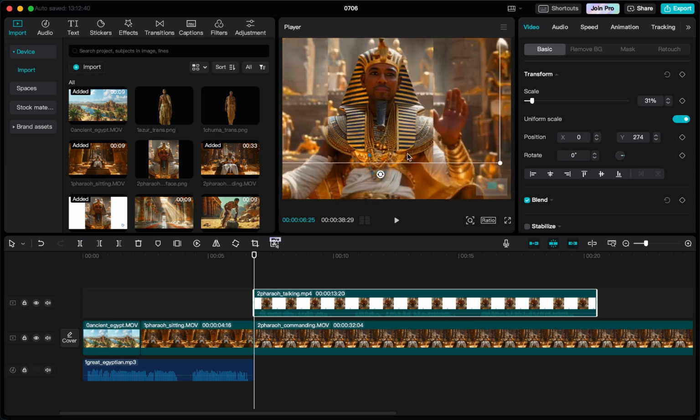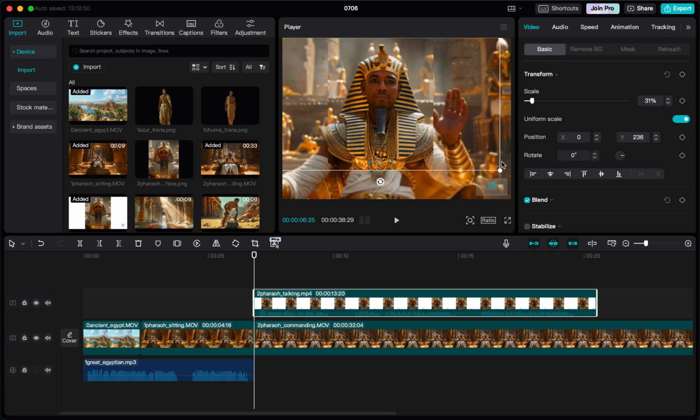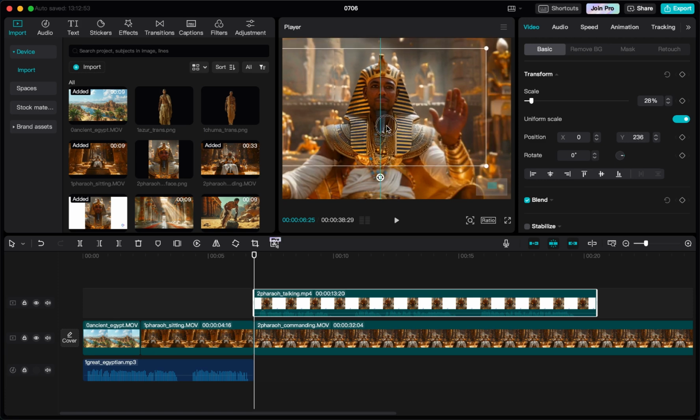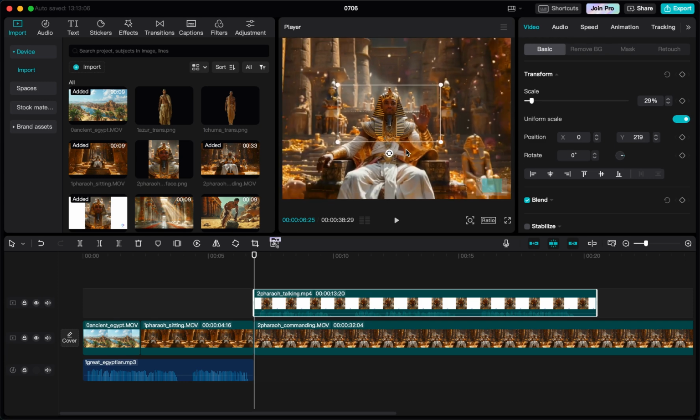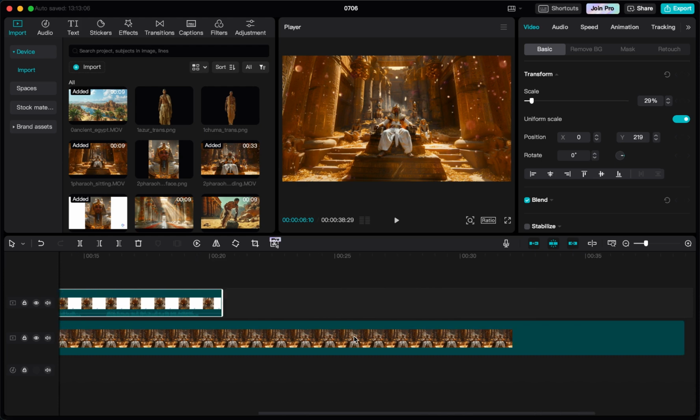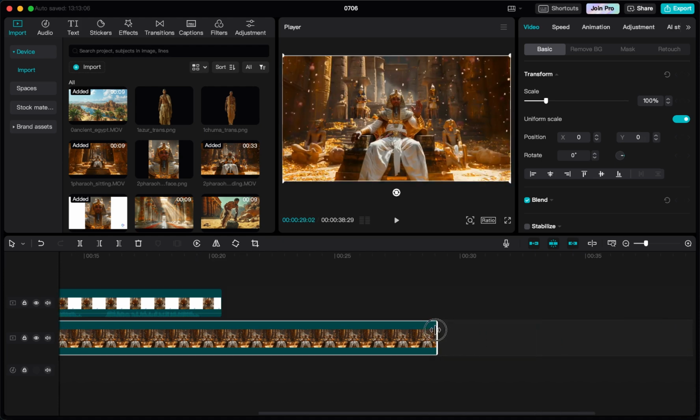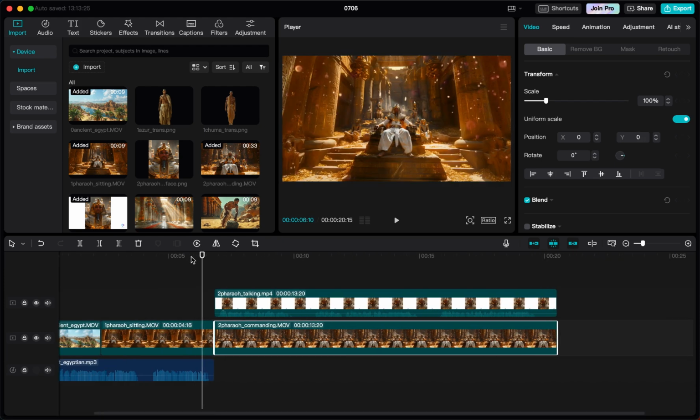As you can see here, it's not perfect yet. So we drag this a little bit down, make it smaller again. You can still see a little bit, it's not perfect yet. So we make it a bit bigger, just to make sure that it looks flawless. We're just gonna cut this part here till the end of our video, just like that. And now let's have a look.